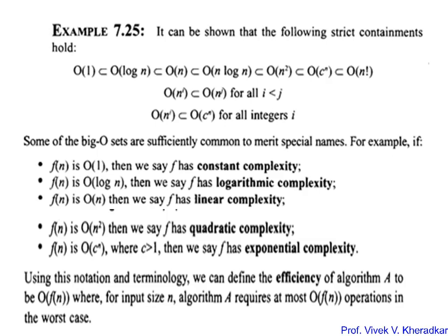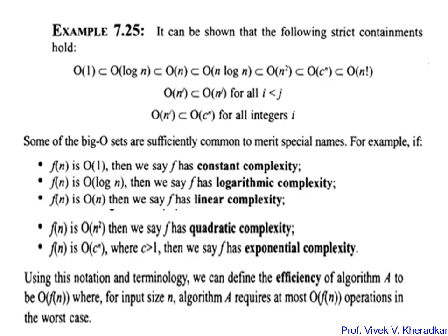Some of the big O sets are sufficiently common to merit special names. If f of n is O of 1, then we say that f has constant complexity. If f of n is O of log n, then f has logarithmic complexity. If f of n is O of n, it is linear complexity. If f of n is O of n squared, we say f has quadratic complexity. If f of n is c raised to n, then we have exponential complexity.